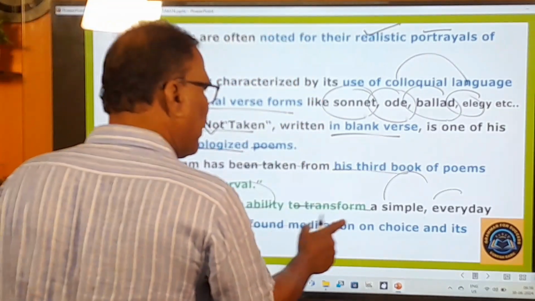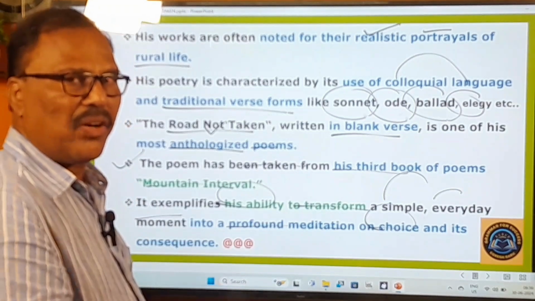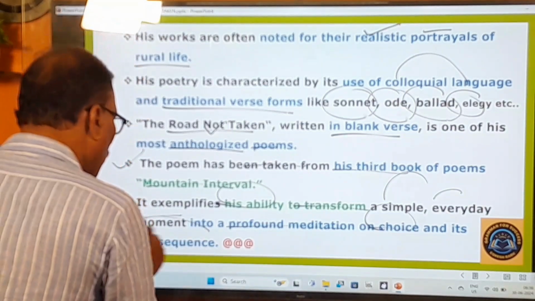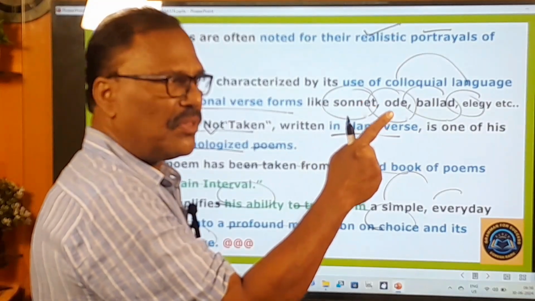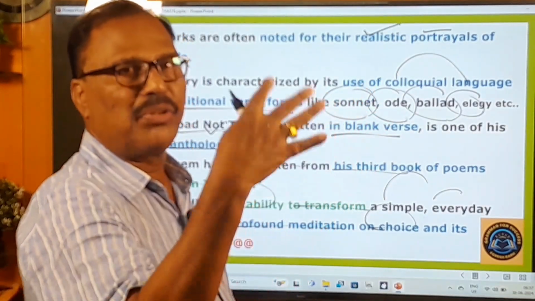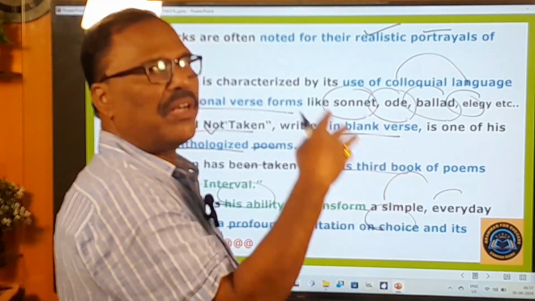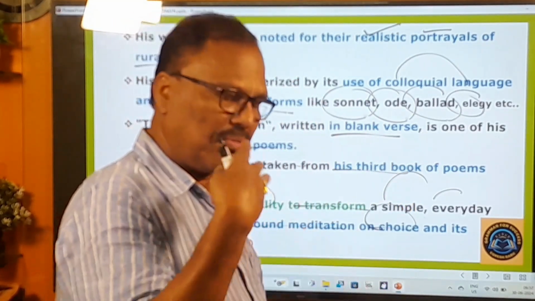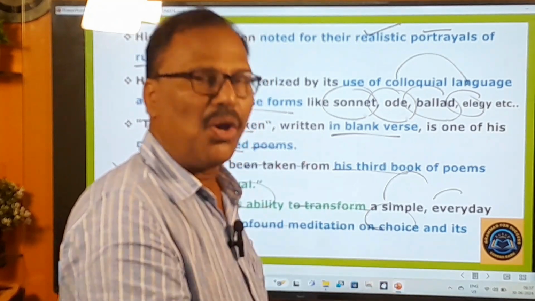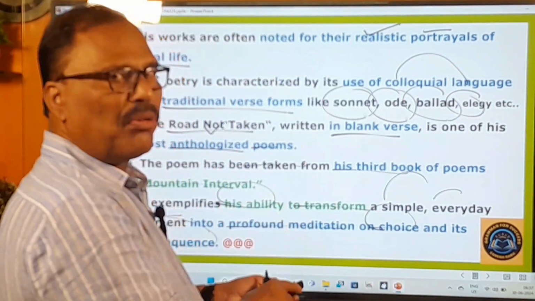A profound meditation on choice. In this poem, you find only the central idea of choice and its consequence. If you take a good choice, you enjoy its good results or good consequences. If you take a bad choice, you will suffer from that bad choice, and you will have to face only the bad consequences thereof. So that is all about this poem.